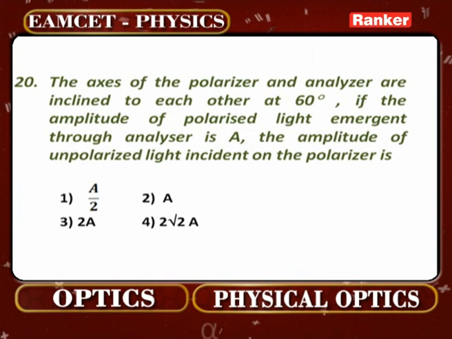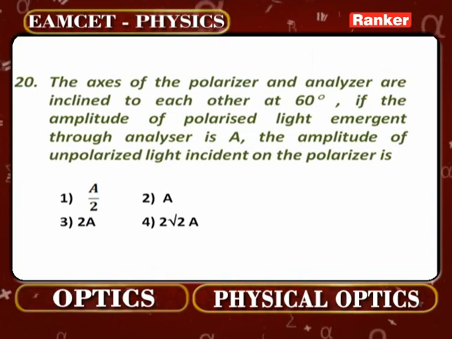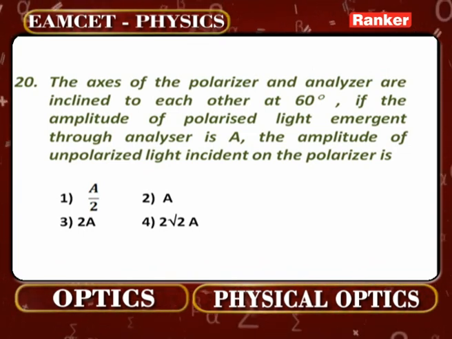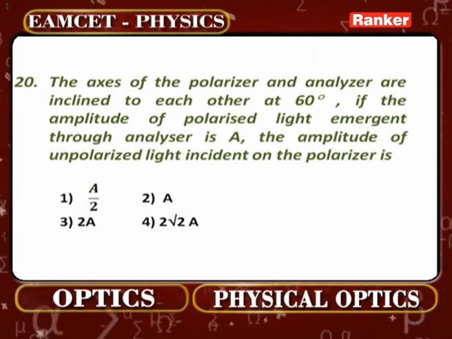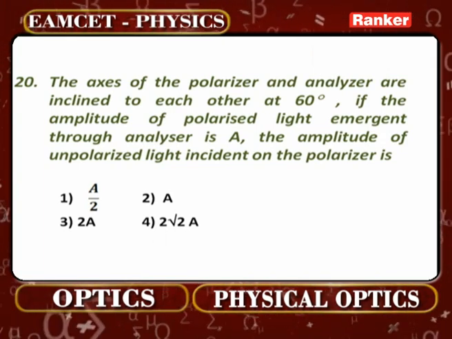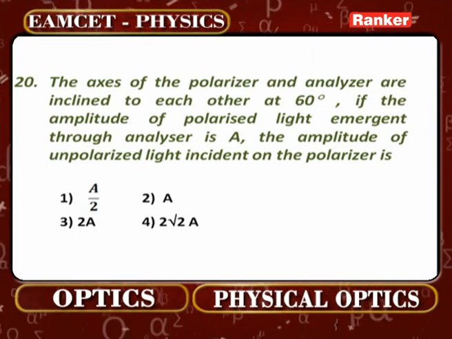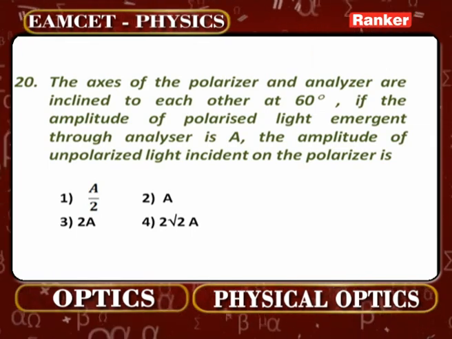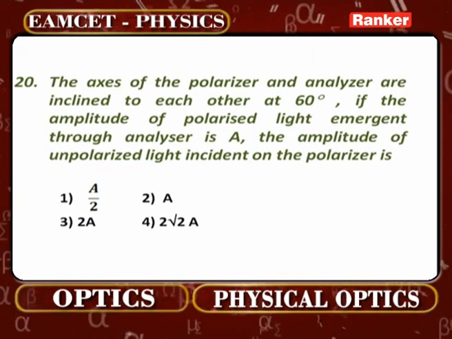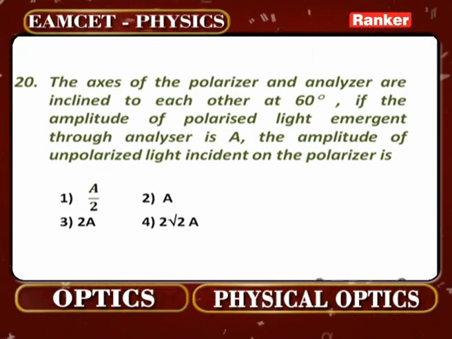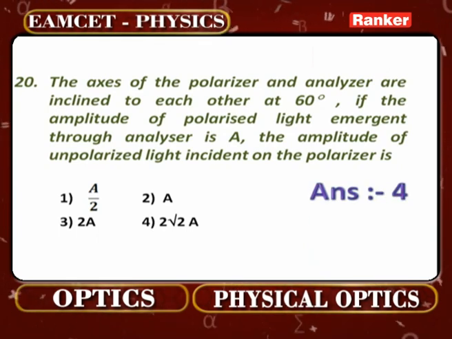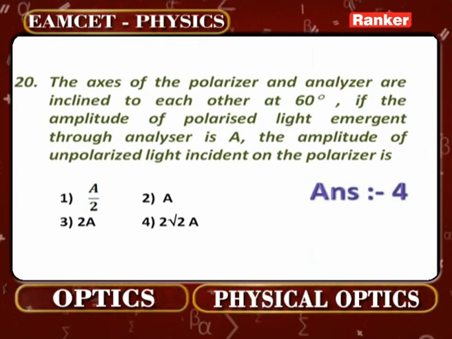The axes of polarizer and analyzer are inclined to each other at 60 degrees. If the amplitude of polarized light emergent through the analyzer is A, the amplitude of unpolarized light incident on the polarizer is how much? Usually intensities will be asked, but this time in this problem he is asking for amplitude. So what is the formula here?